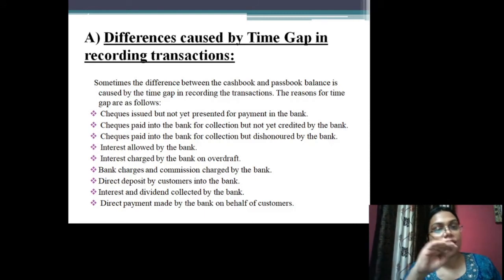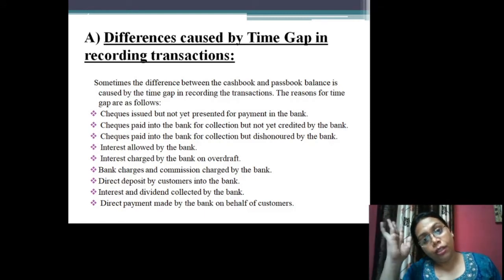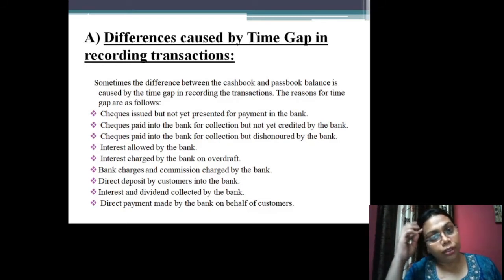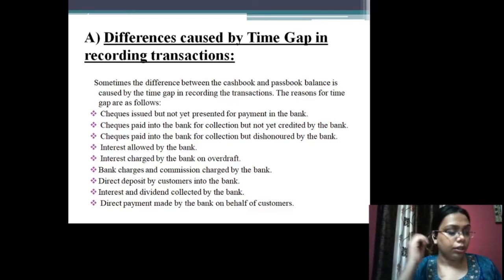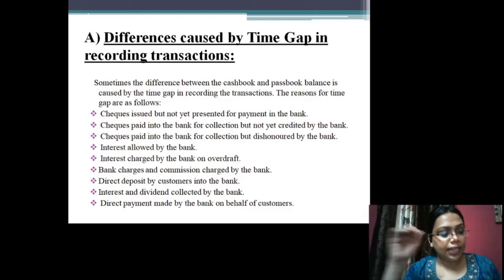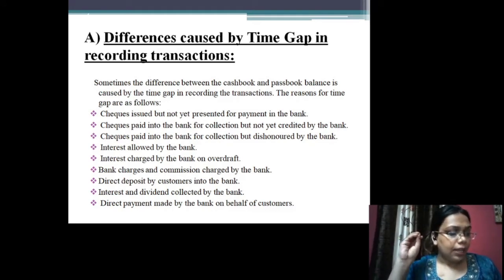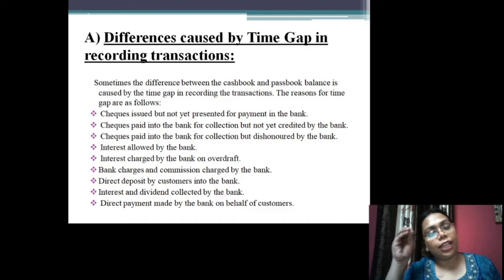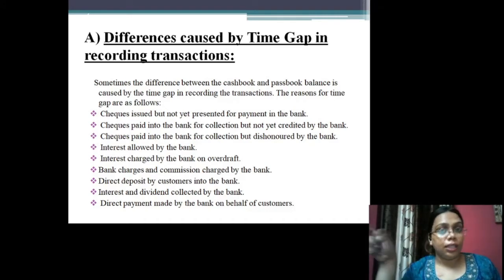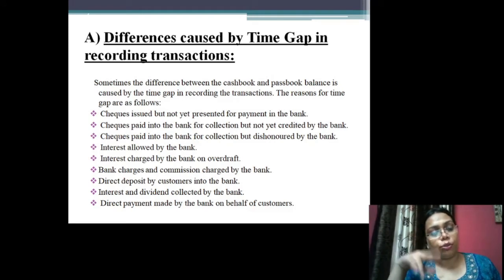But if the check is dishonored, or if there is no amount in the third party's account, then the check will be dishonored and the bank will not make any entry in the credit side of the passbook, or the amount will not be credited to my account. As a result, the cash book will again show an increased amount and the passbook will not be increased. This is also a reason due to which a discrepancy may occur.